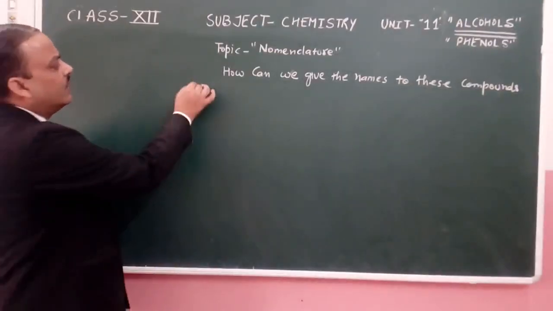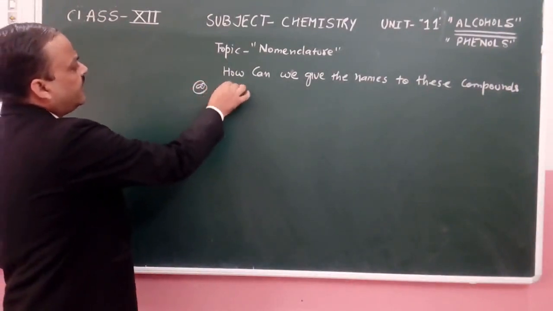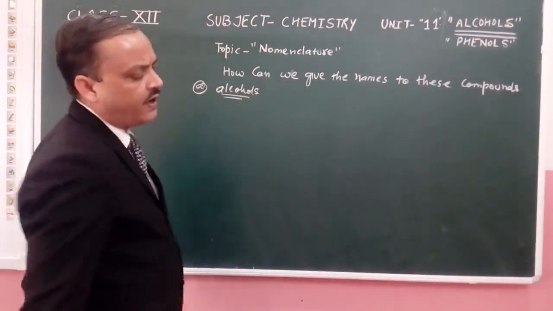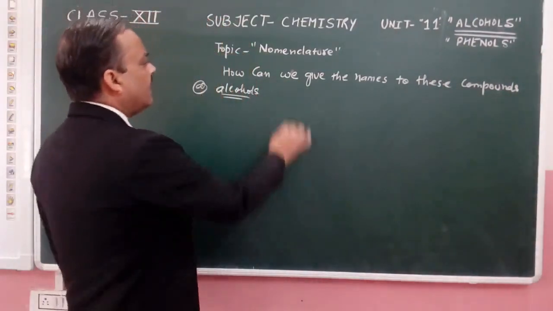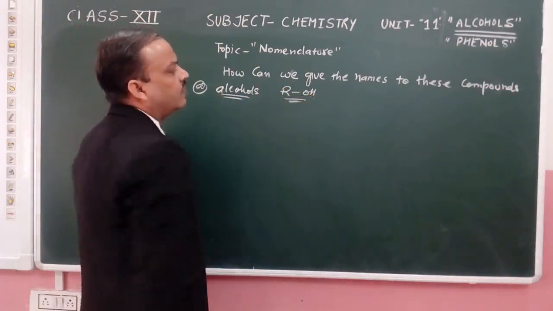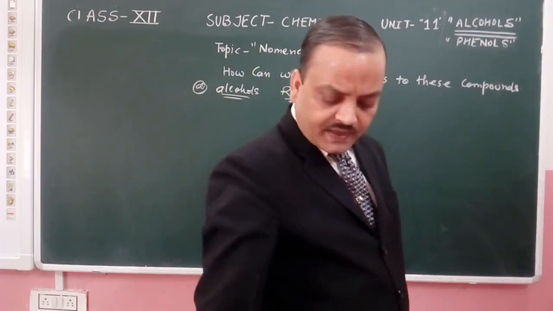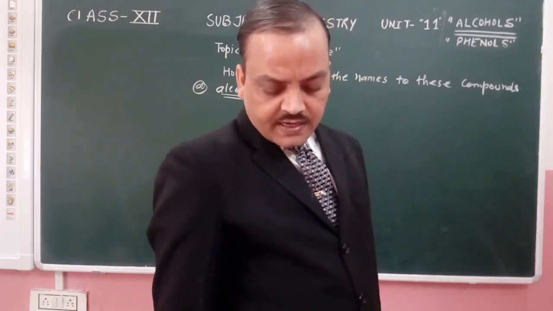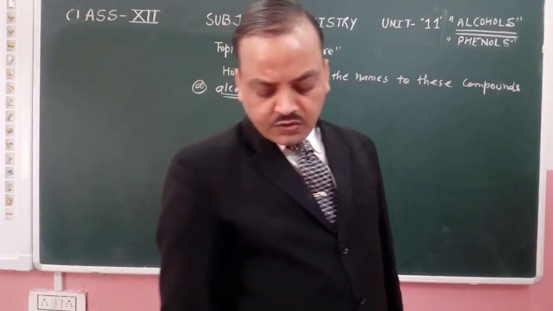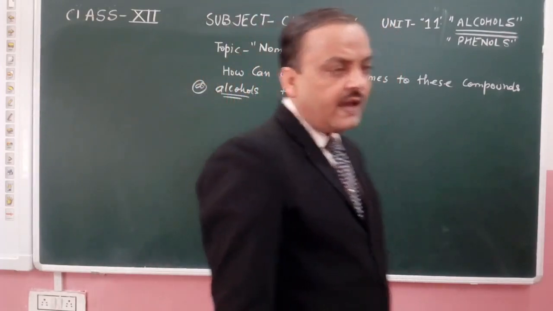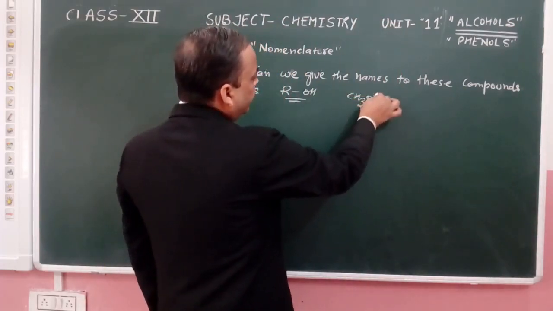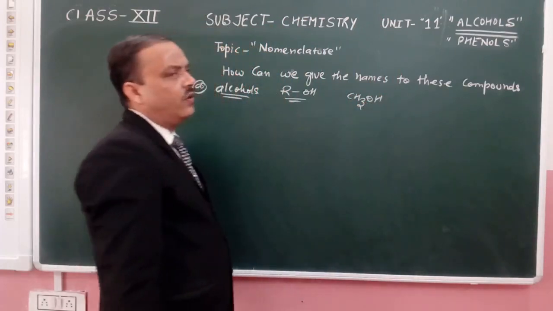First, we see what we have in the case of alcohols. We know that generally, when an alkyl group is attached to the OH group, they are considered alcohols. Their common names are derived from the alkyl group by adding the word alcohol, like CH3OH.